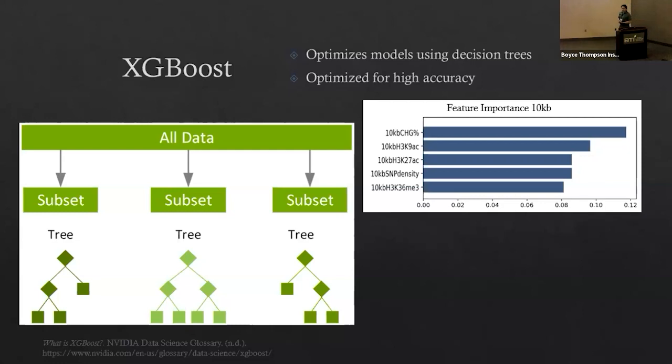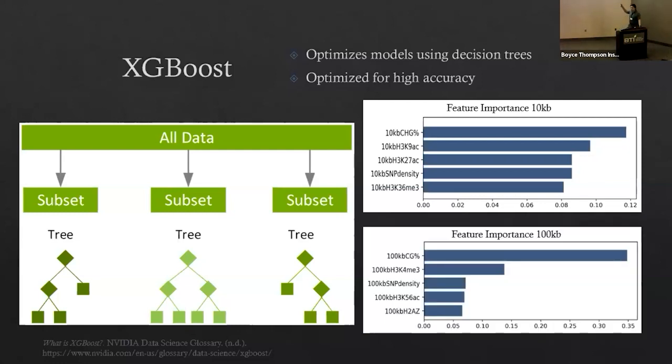Then for our low resolution, we found that it was also methylation patterns, histone patterns, and SNP density as well, going up one more rank. And we found in this one that the feature with the most importance in predicting recombination rate was CG methylation. So as you can see, there are differences between these high resolution and low resolution data sets. And maybe somewhere in the middle, we could find good features to predict everything.